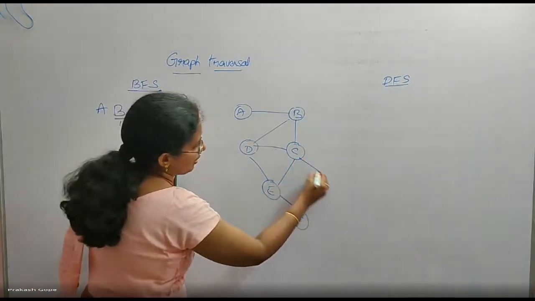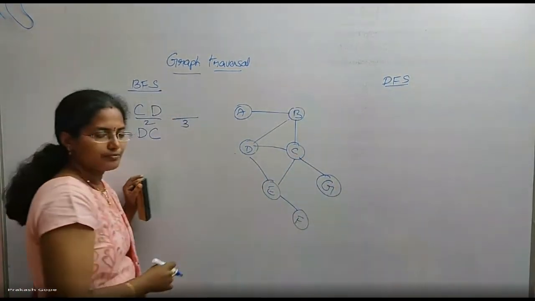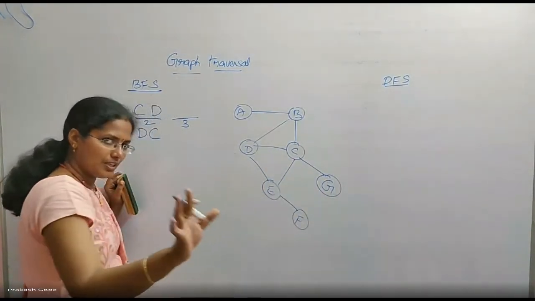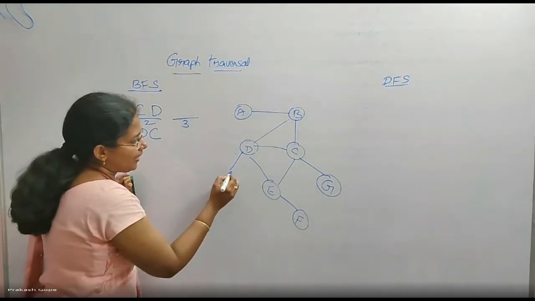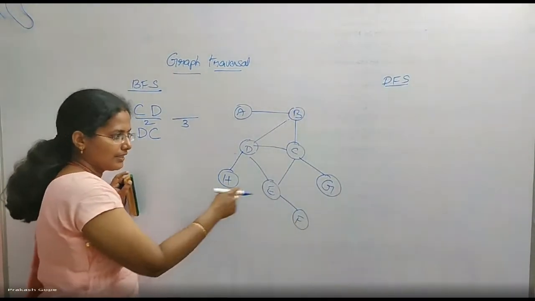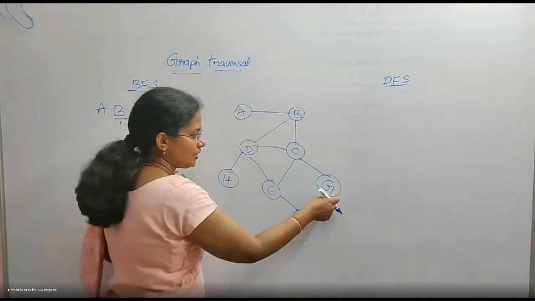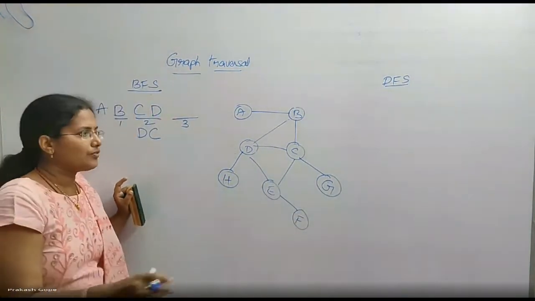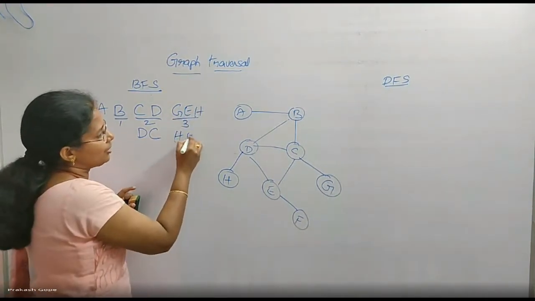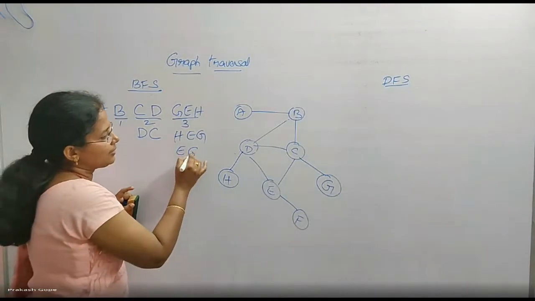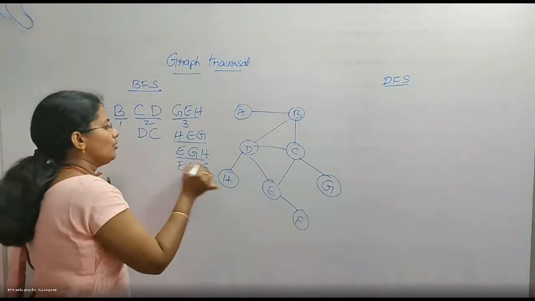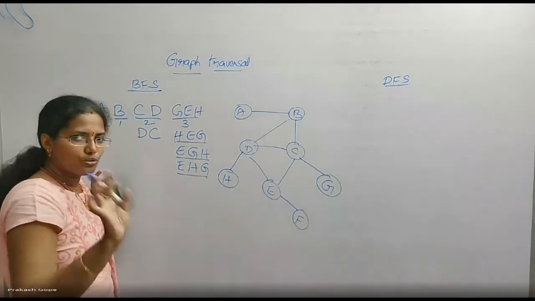C's adjacents, for example, I have G also. Okay. I can visit G first and E next, or E first and G next. Anything is fine. If I have these adjacent also, I can visit H first, E next and G next, or G first, E next, H next. Anything is fine. So, G, E, H are also fine. H, E, G are also fine. E, G, H is also fine. E, H, G is also fine. So, without covering these three, I should not go to the next level.